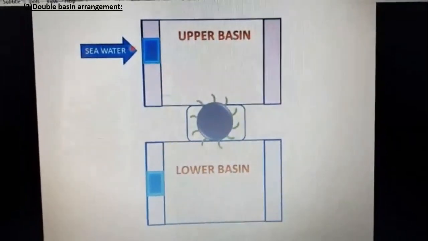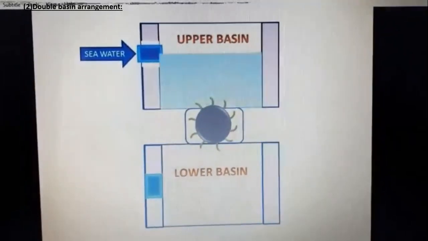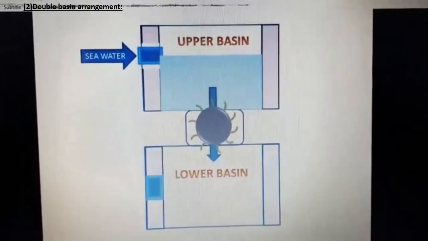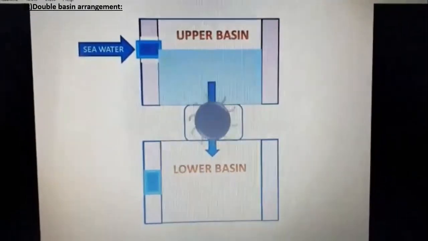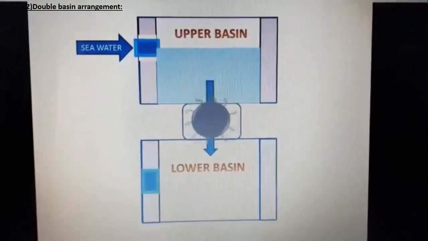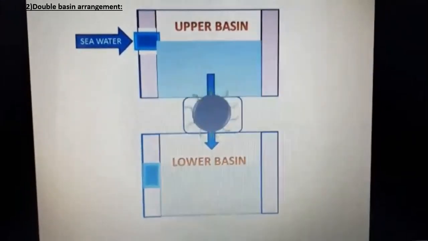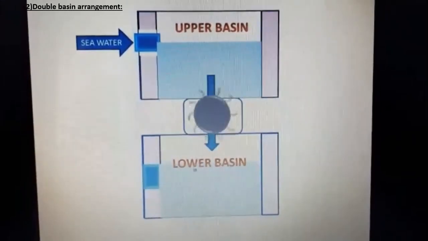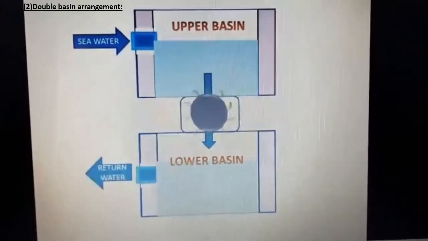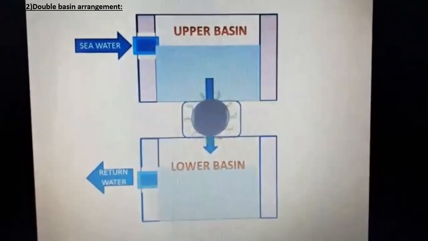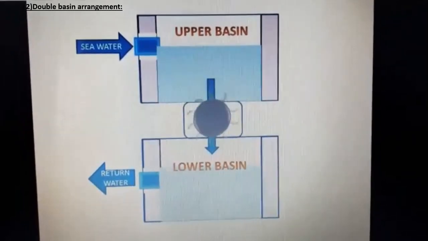Now we will see the operation from the seawater. When the sluice gate is opened, water enters and fills the upper basin, and this filled water flows on to the turbine. So the turbine rotates and the wastewater flows on to the lower basin. The lower basin also gets filled, and when we open the sluice gate, the water in the lower basin enters the reservoir, that is the sea level. So this is return water. This is the double basin, upper basin and lower basin.